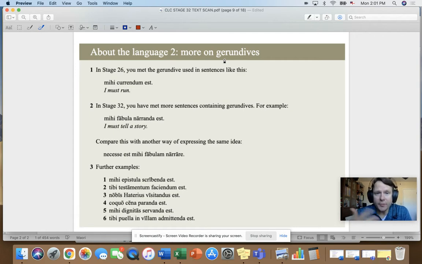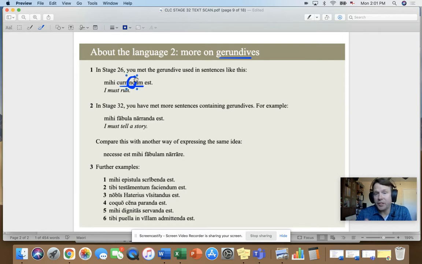A while ago, several stages ago, we learned about a thing called the gerundive, and curandum is the gerundive. So it comes from the verb curo, curare. It has this nd here, and it is a gerundive. We don't have a gerundive in English per se, but we do have a gerund, right? So we know that gerunds are verbal nouns. So it's like running. Okay.